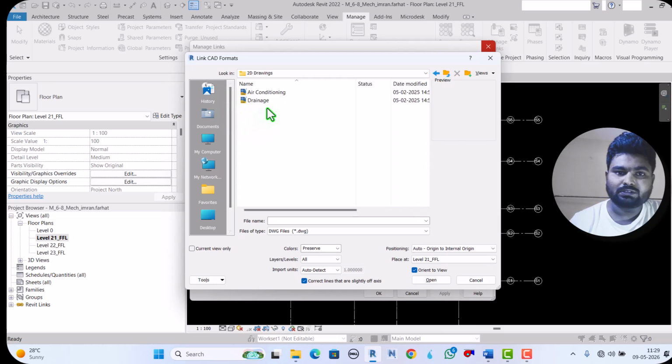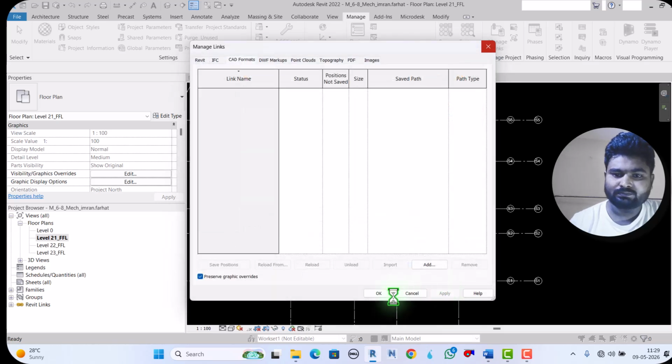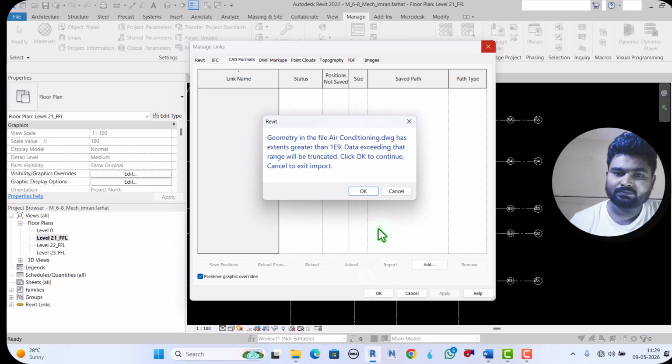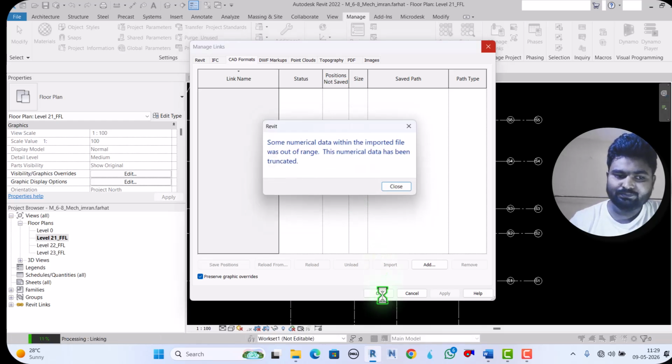Maybe this is the AC, this one. Everything is okay. Here you can set the unit, but we will see, no issue. Okay, close.